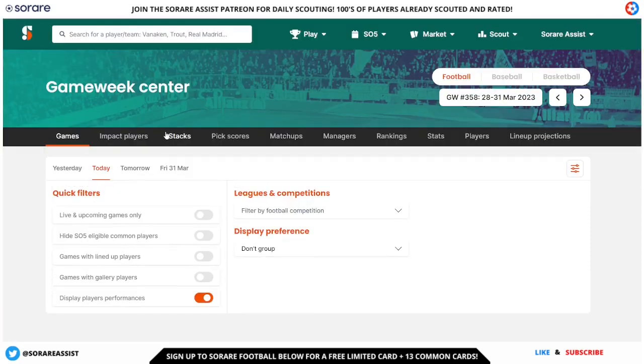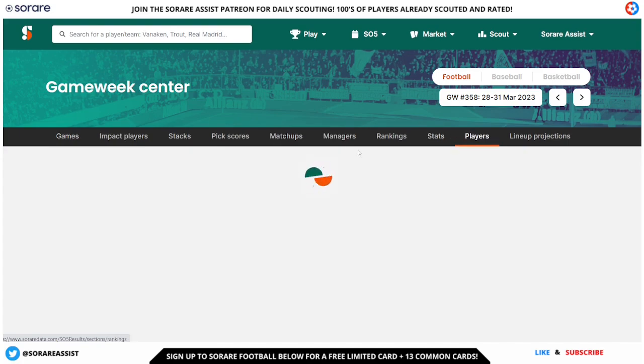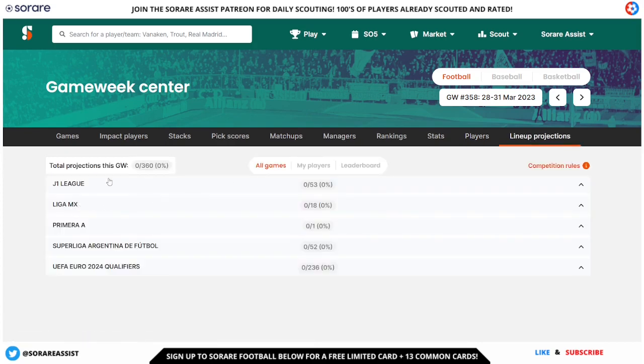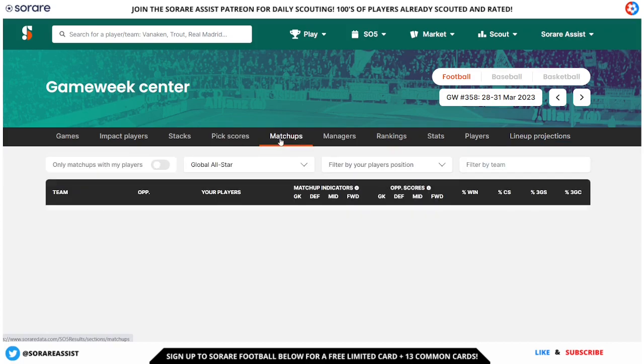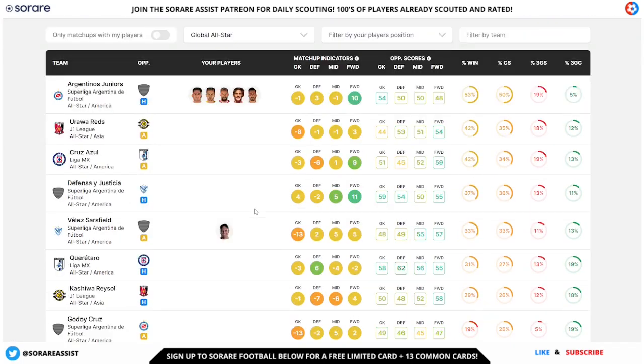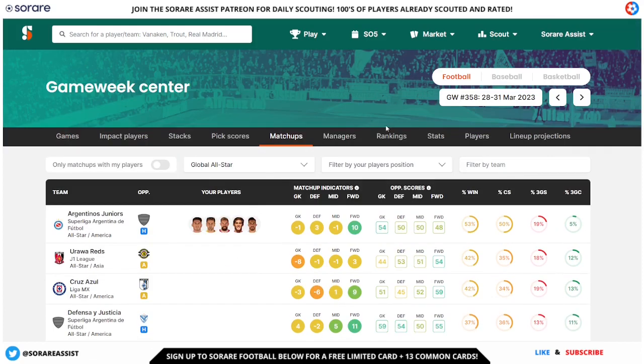This is going to give you a number of different options and data to look further into, like rankings of players in a given game week, who the top scorers are. Some lineup projections as well, so it gives you projections of all the different leagues. You can also look at matchups as well, which is another good resource for picking out some potential players for the upcoming fixtures, and a number of other useful tools. You also got this available in the baseball and basketball as well.